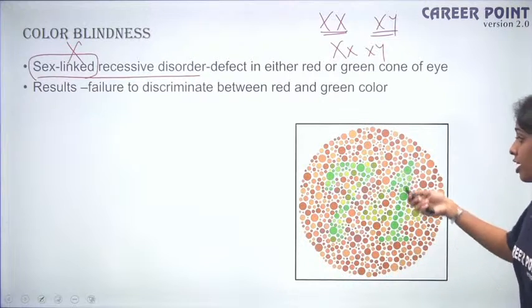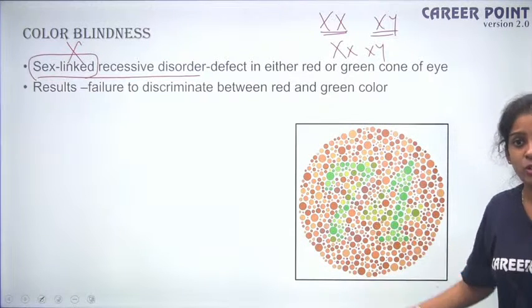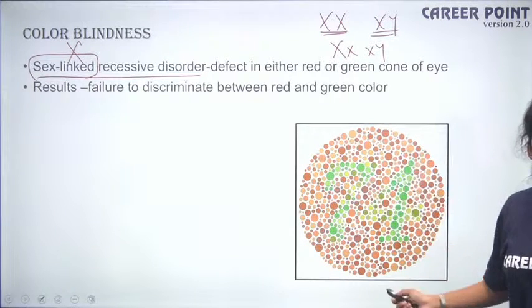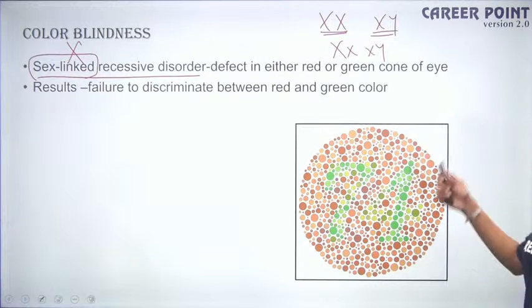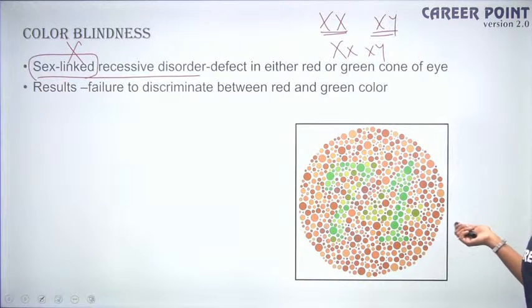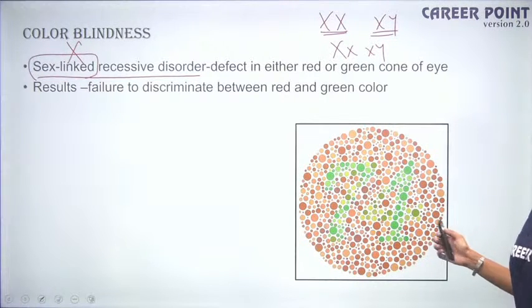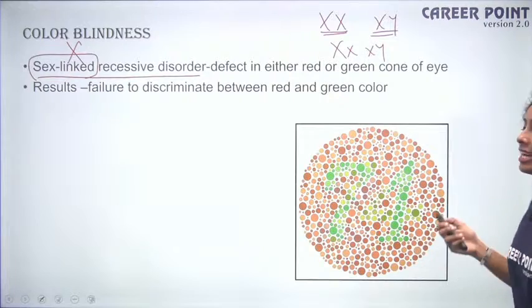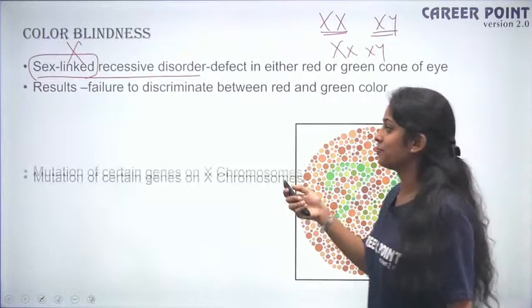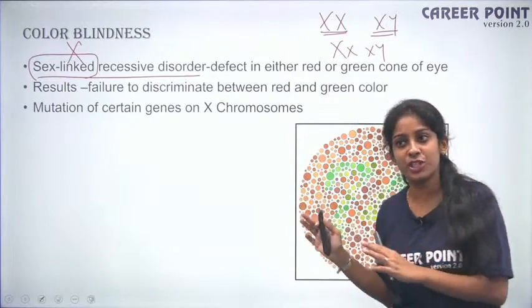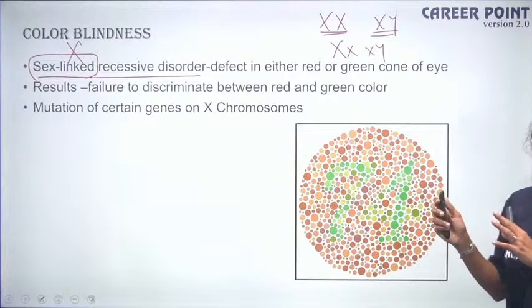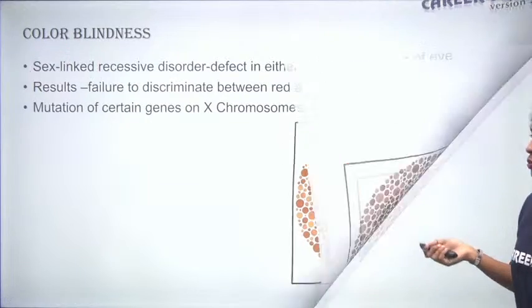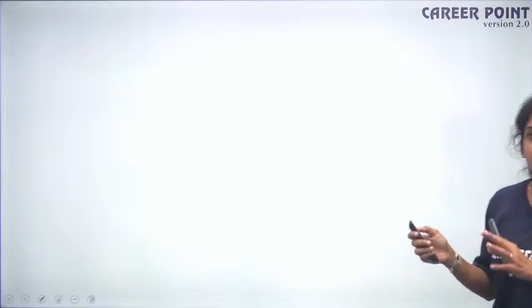Sometimes people cannot see between green and red also. So can you differentiate how many colors are there here? If you can differentiate how many colors are there here, then it means you're normal. Okay, so it might not be clear from such a distance, but then let us zoom it and tell me. Okay, so where does the mutation happen? The mutation particularly happens on genes present in your X chromosome. Fine. Okay, so that is about color blindness.